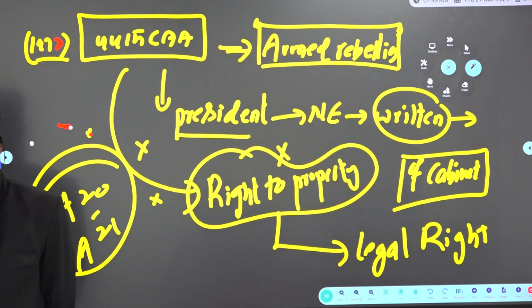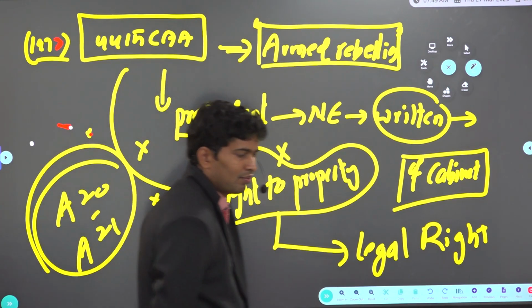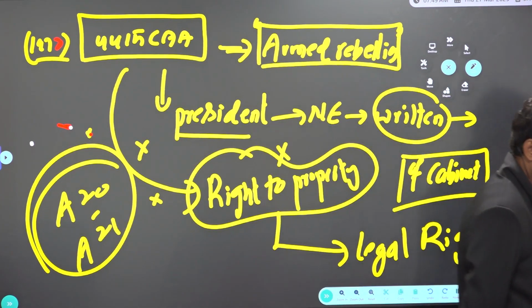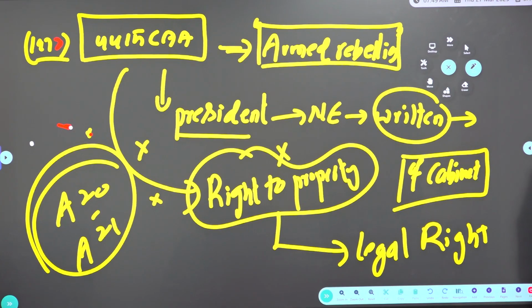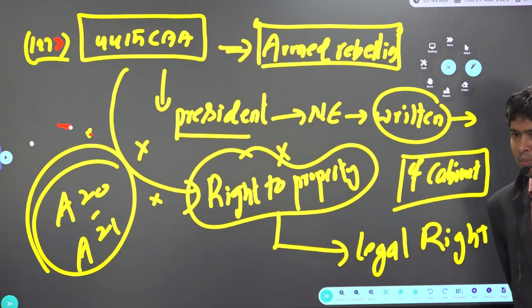But what about Article 19? It can be suspended only when the emergency is external, not in case of internal. In case of internal, what does it mean? Armed rebellion. So, suspension of fundamental rights, but explicitly the 44th CA 1978 talks about it: you cannot suspend Articles 20 and 21 in any national emergency. Meaning, what does 21 talk about? Right to life and personal liberty.